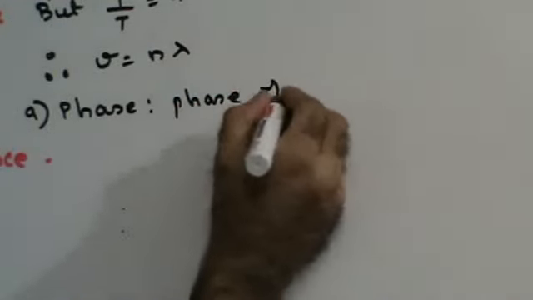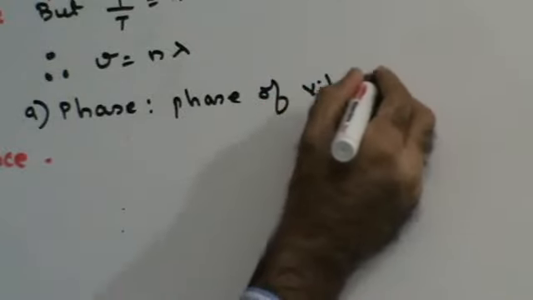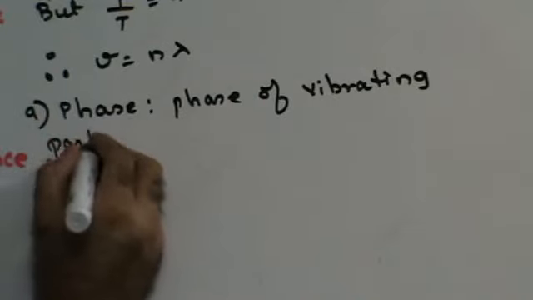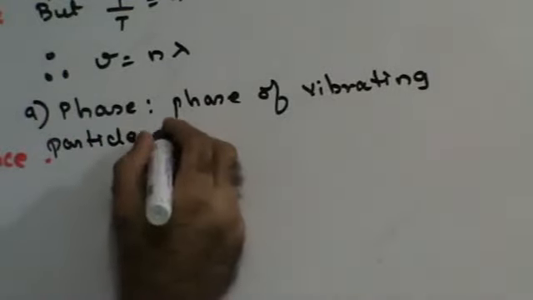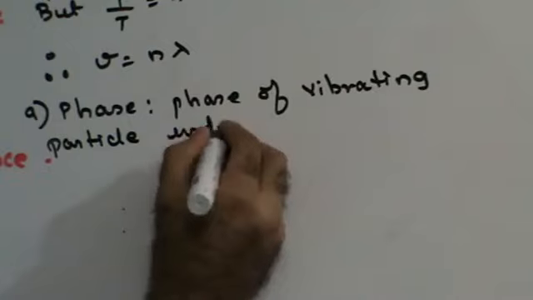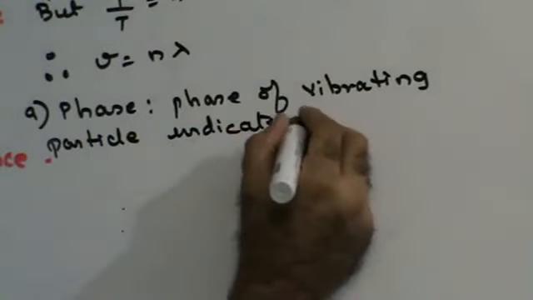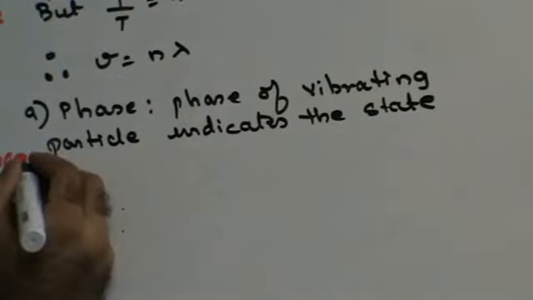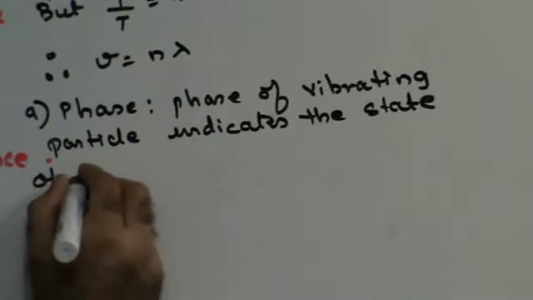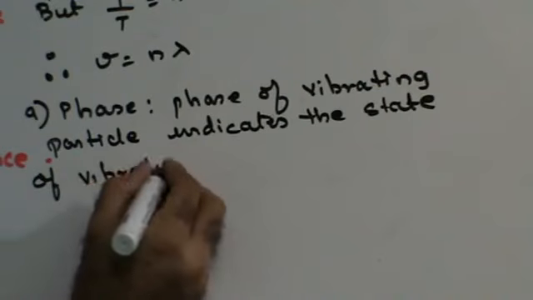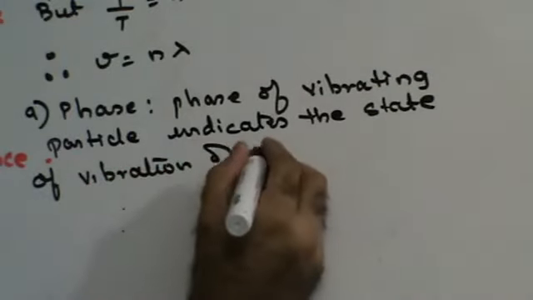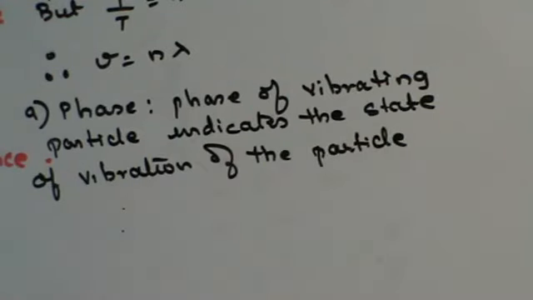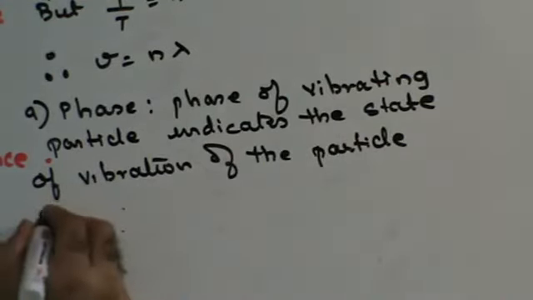Phase of a vibrating particle indicates the state of vibration of the particle at that instant.